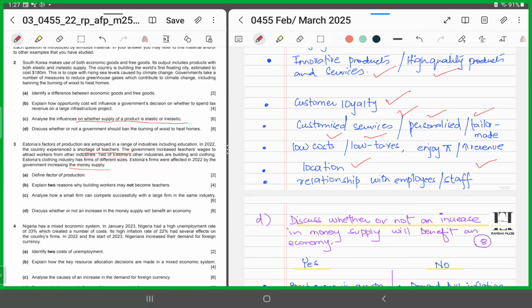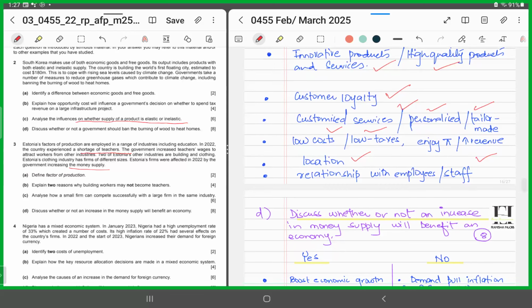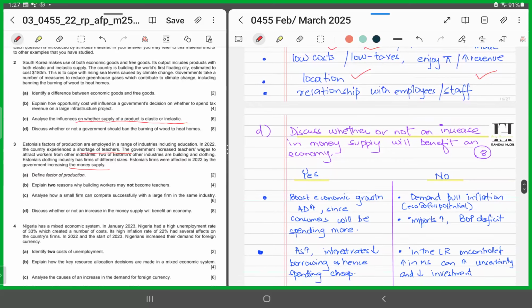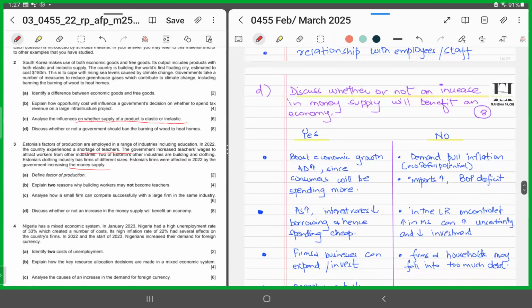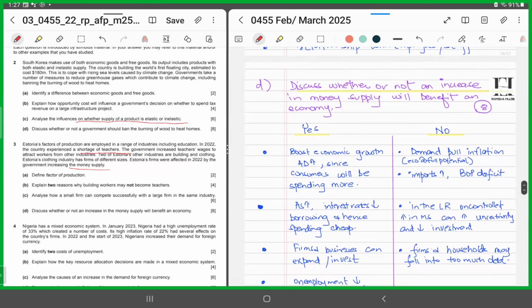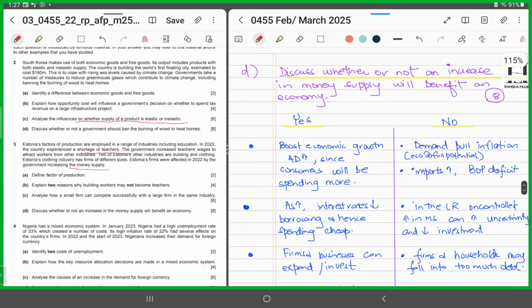Now, D part of this question, it says discuss whether or not an increase in money supply will benefit an economy. Now, it's an 8 mark question. Now, we all know we need to produce both sides of the argument and then conclude it with a well balanced conclusion, right? So you could say that yes, an increase in money supply would be beneficial for an economy because it boosts economic growth and it leads towards an increase in aggregate demand since consumers will be spending more.